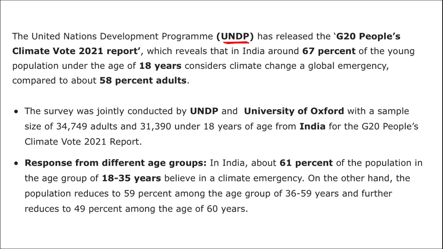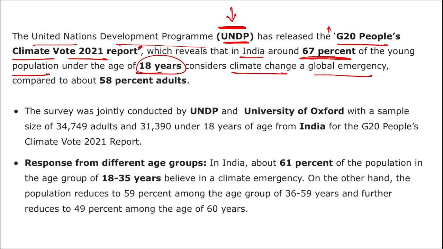As per the UNDP, that is the United Nations Development Programme, it has released the G20 People's Climate Vote 2021 report. Mark this report, highly important. It will be asked: the G20 People's Climate Vote 2021 report was released by whom? It was released by UNDP. It revealed that in India, around 67% of the young population under the age of 18 years considers climate change a global emergency, compared to about 58% of adults.